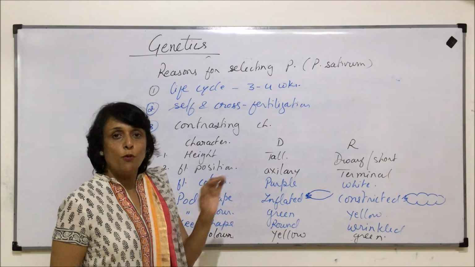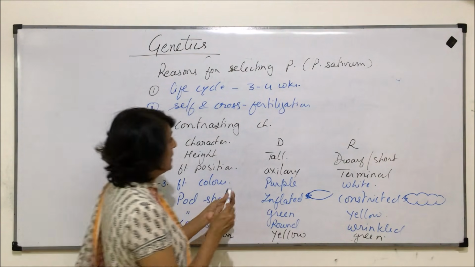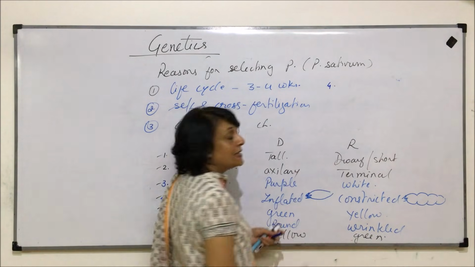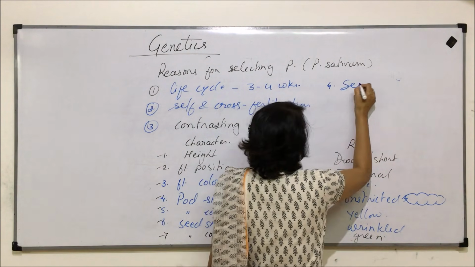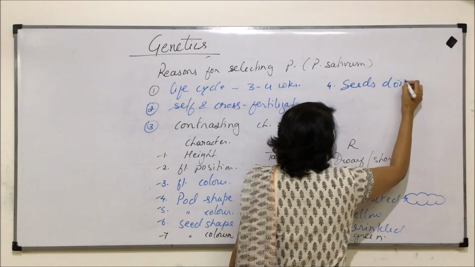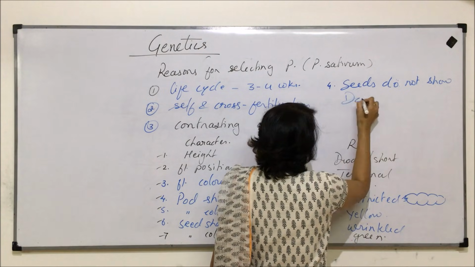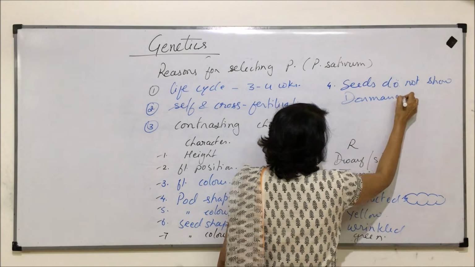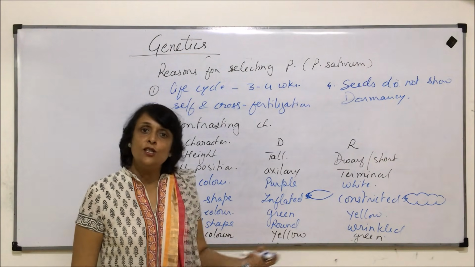One more important point about pea is that the seeds do not show dormancy. That means as soon as the seeds are formed, they germinate.